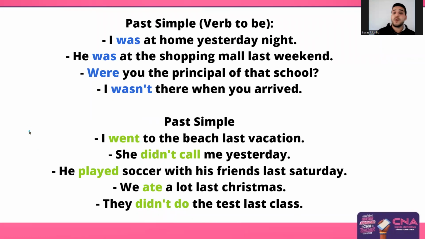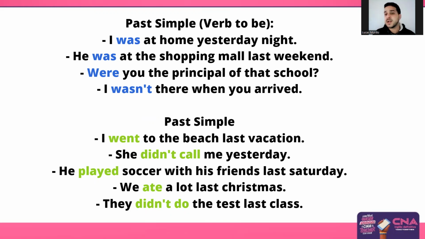The past simple using the verb to be, right? When we talk about past simple with the verb to be, we have two forms, right? So the past form of the verb to be is was and were, okay? I was, you were, he was, she was, it was, we were, you were, and they were, okay?